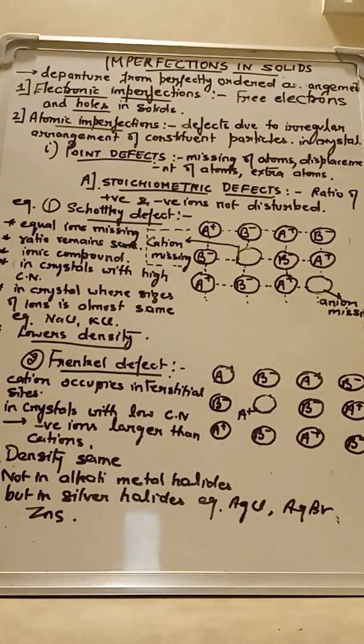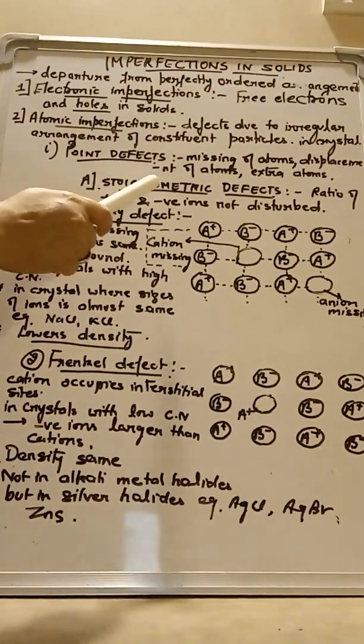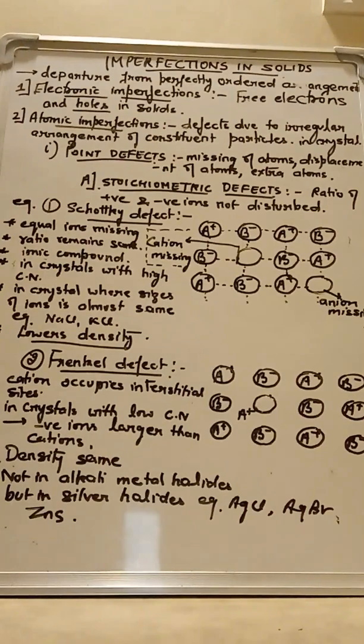So when any defect arises but the ratio of the positive and negative ions is not disturbed and remains the same, such kinds of point defects are called stoichiometric defects. Two very good examples of stoichiometric defects are Schottky defect and Frenkel defect.